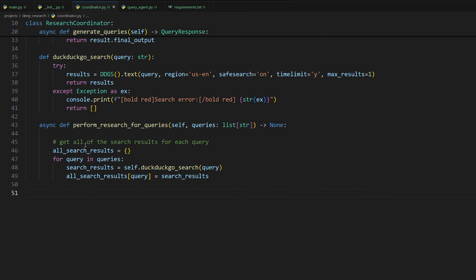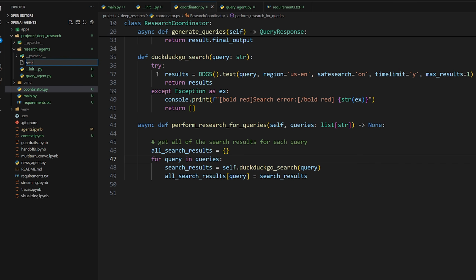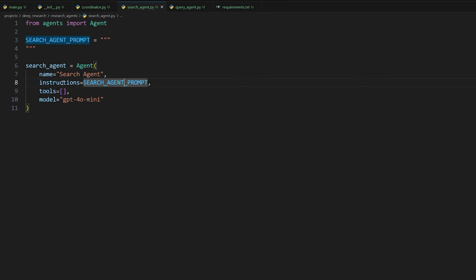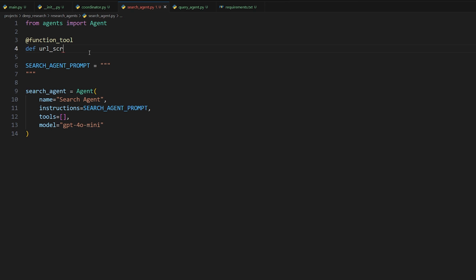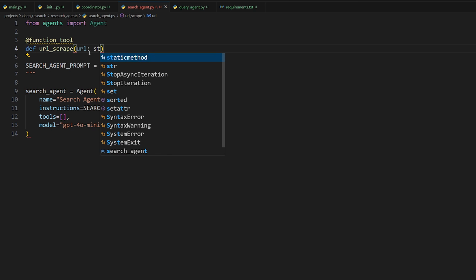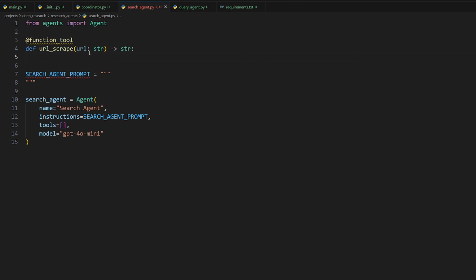Okay, so now that we have our search results, which are just the links for each of the queries, we now want to make our search agent, which is capable of actually searching each of those URLs. So we're going to go back to search agents, make a new file, search agent. All right, so here we've got a search agent and a search agent prompt, which is empty currently, and we're using GPT-4o Mini. So before we define the prompt, what we want to do is give it a tool, and this tool is going to be the tool that the agent can use to scrape a URL that is given. So I showed you this in the flowchart at the very beginning. So we're going to use function tool, and the name of the function will be just URL scrape, taking a URL string, and it returns a string of all the content of that URL.